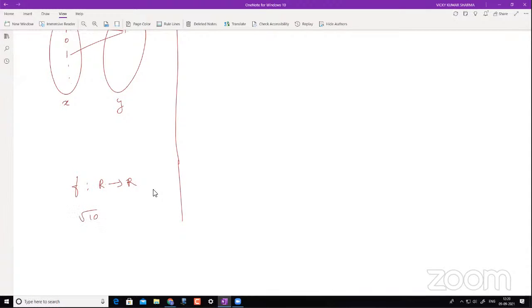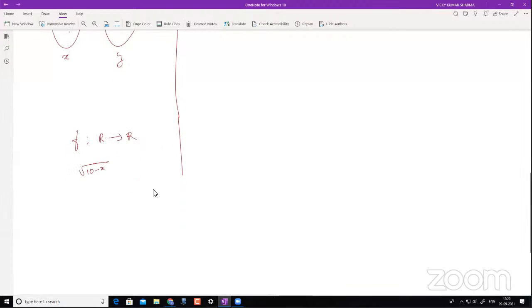Is root under 10 minus x injective or not, you're asking? The sign is plus, just plus. So if this is the case, is this injective or not? Here you first need to find out the domain. But we cannot take all real numbers as the domain here. If we can't take all real numbers, then this is not defined as a function, right?